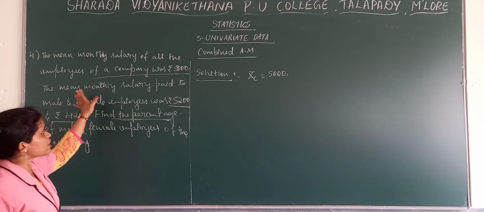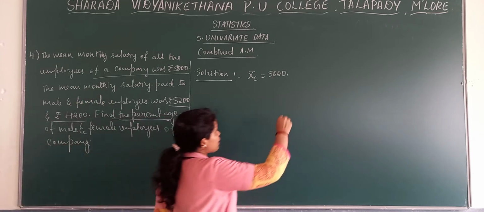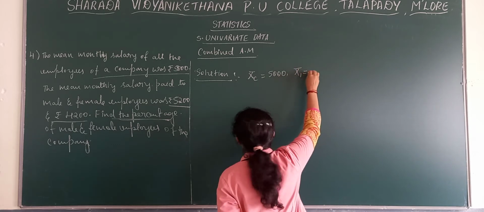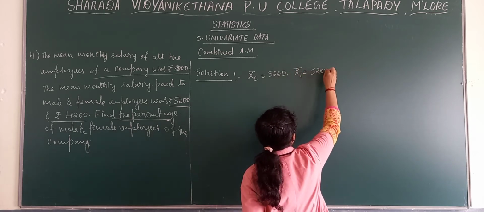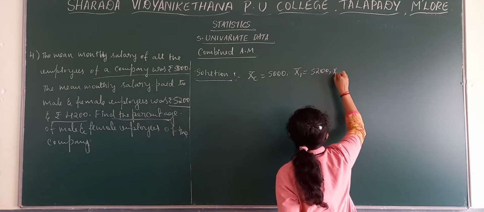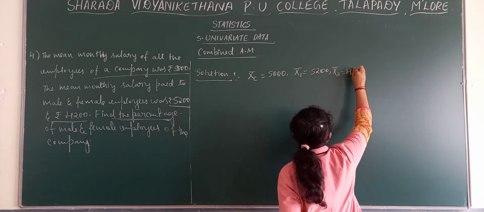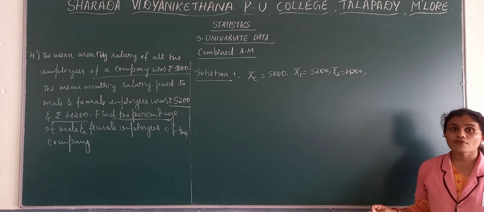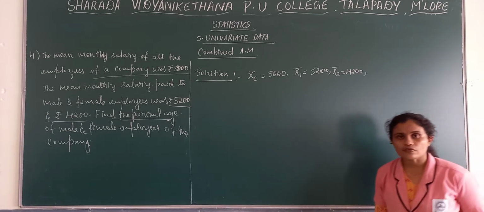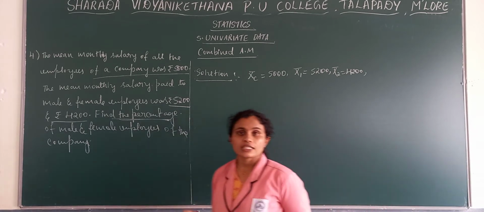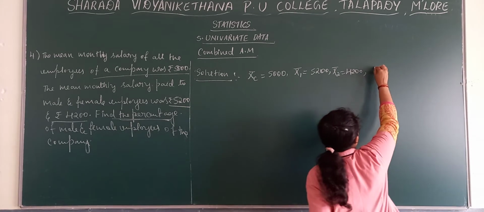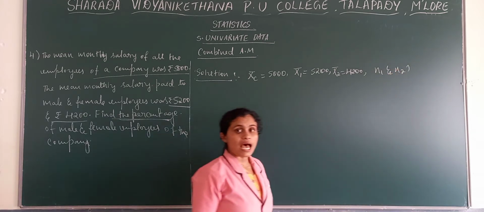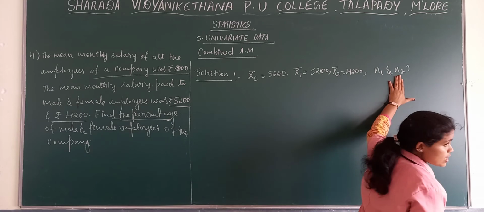Average mean monthly salary of male and female. Male and female, we can take their means x bar 1 as 5,200 and x bar 2 as 4,200. So we have their mean wages or mean salary of male and female. But what is missing here? The number of employees are missing, that is N1 and N2. The number of male employees as well as number of female employees are missing.